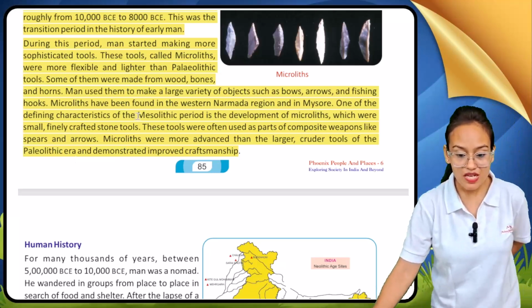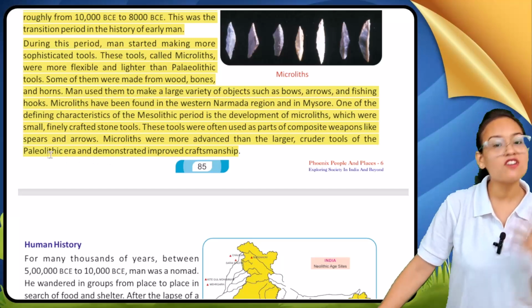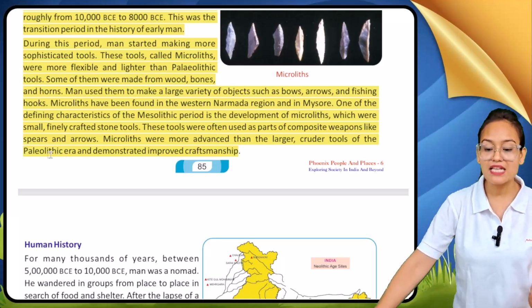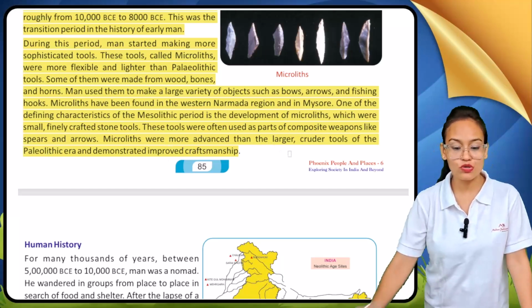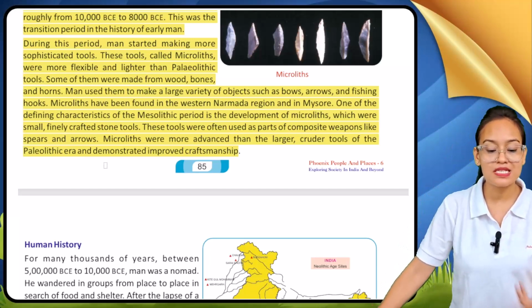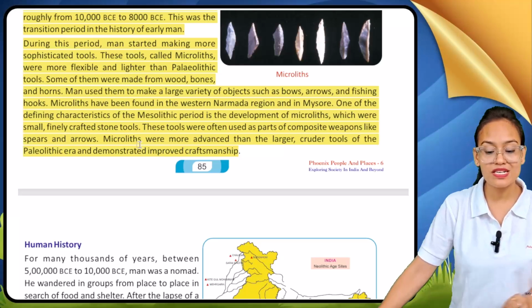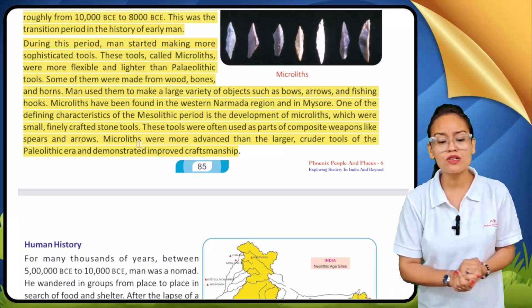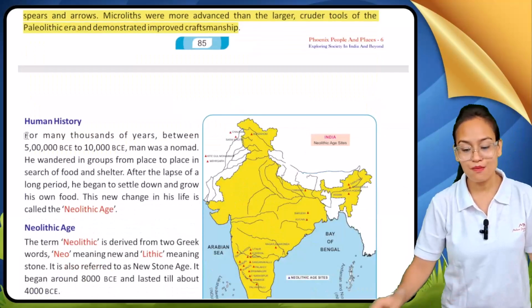The Mesolithic period is known for its development of microliths. And microlith means what? Small, finely crafted stone tools. These tools were used as composite weapons, in the form of spears and arrows. Microliths are more advanced in comparison to the tools used in the Paleolithic age.